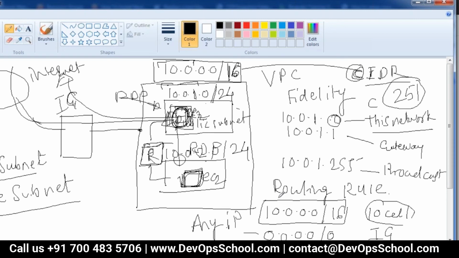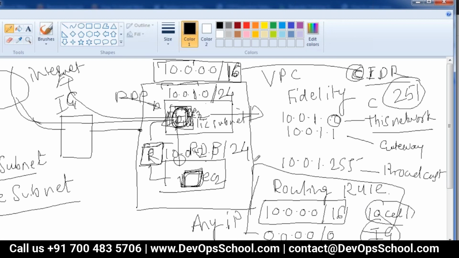And what is my IG? Internet gateway. So I have connectivity going out, right? Suppose I associate this set of rules with this subnet, then this subnet becomes a public subnet, because there is a rule saying that any traffic flows via IG, right?